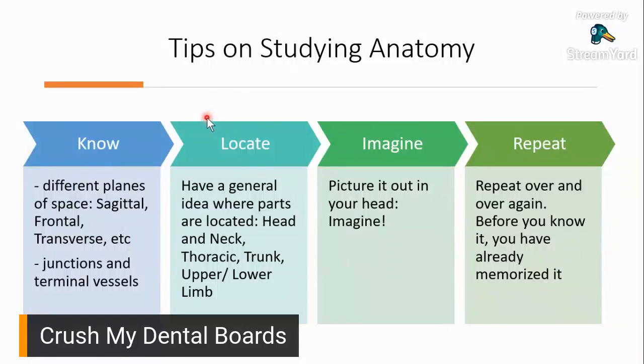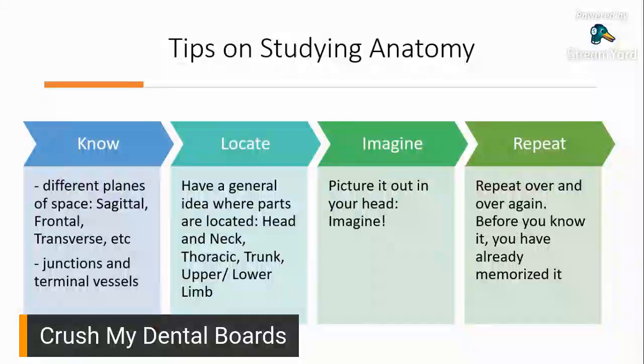And then another tip on studying anatomy is learn to locate, have a general idea where the body parts are located. Kasi I realize now that this can actually make things really easy. So, an example nun, head and neck. What are the different structures in the head and neck area? You study that. And then what are the different structures in the thoracic area? Or in the trunk? Or in your upper and lower limb?